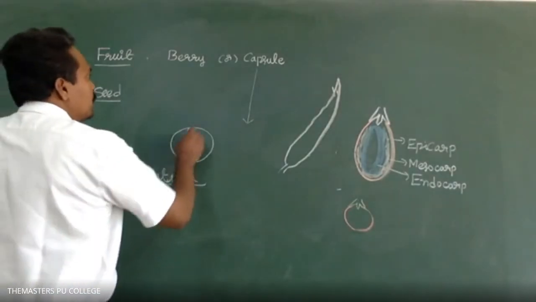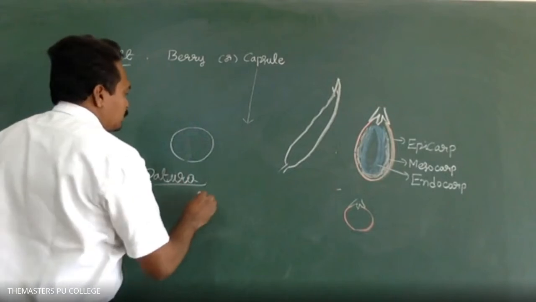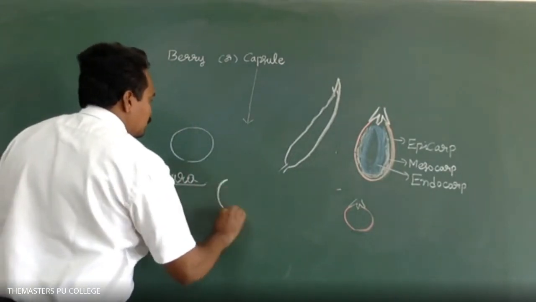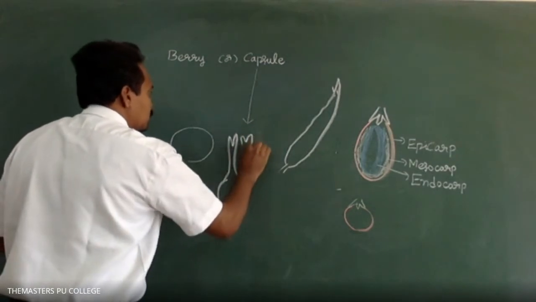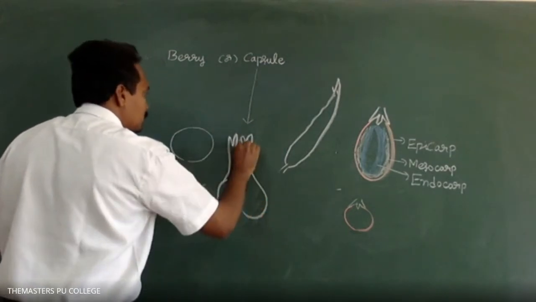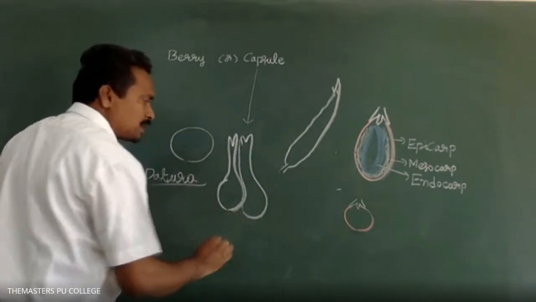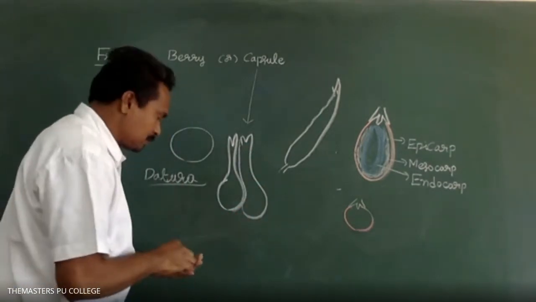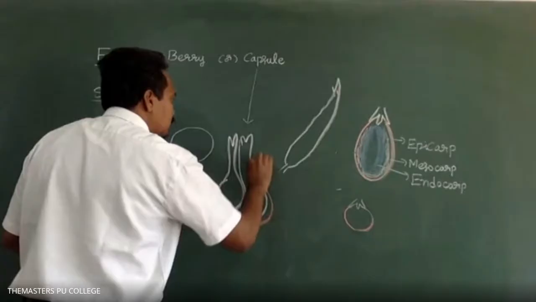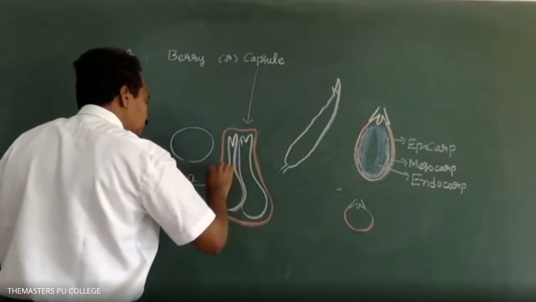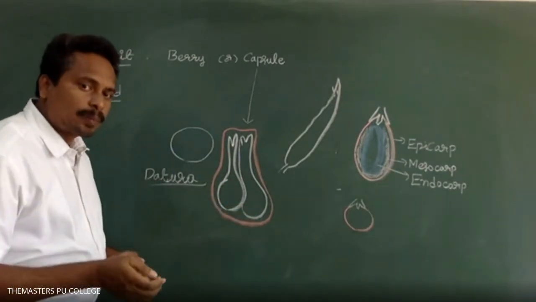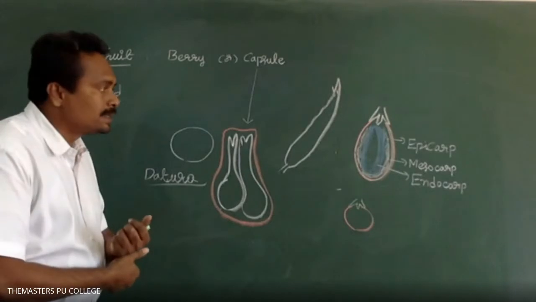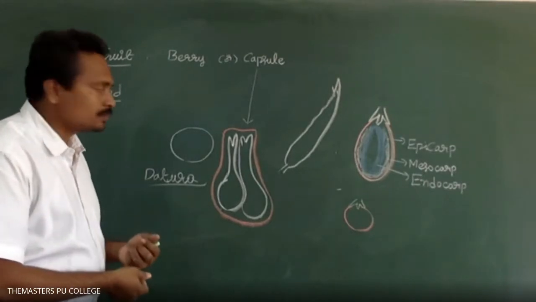In a capsule, how many carpels are there in the gynoecium? Two carpels. Capsule is a dry fruit; berry is the fleshy fruit.